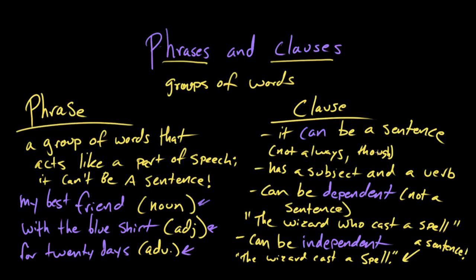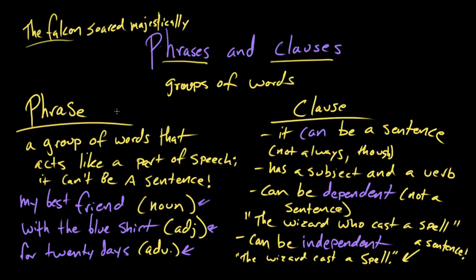So let's test a couple of things and see if they are phrases or clauses. The falcon soared majestically. This is a group of words, and we've got the falcon here. That's a noun phrase that's behaving like a part of speech, so I know that this definitely has a phrase in it.